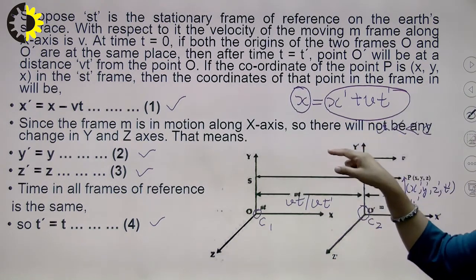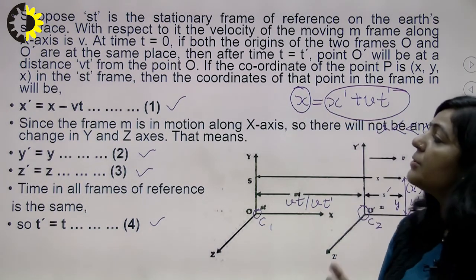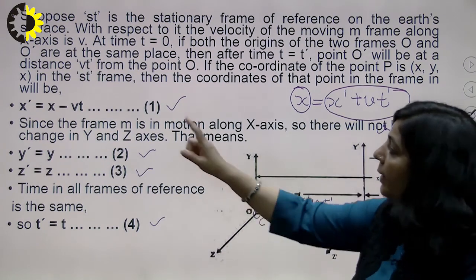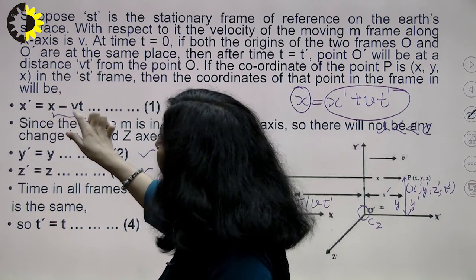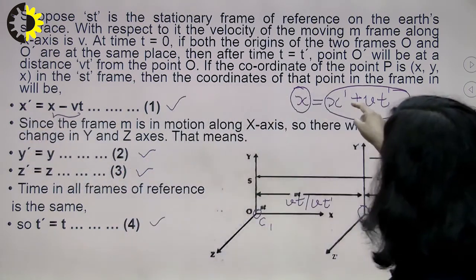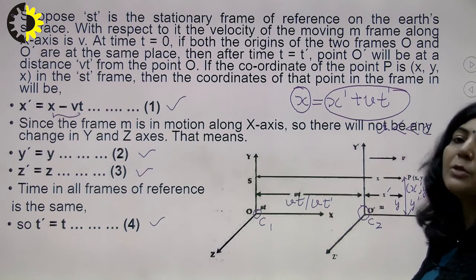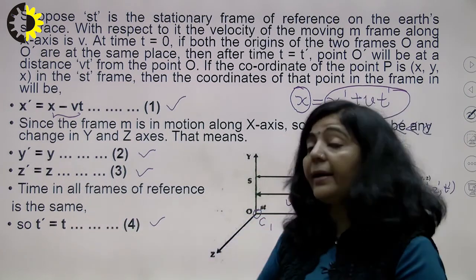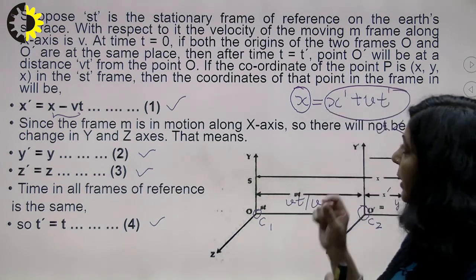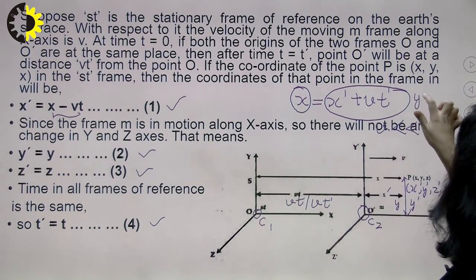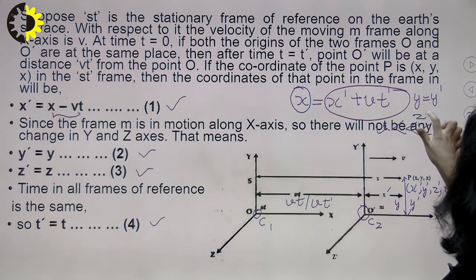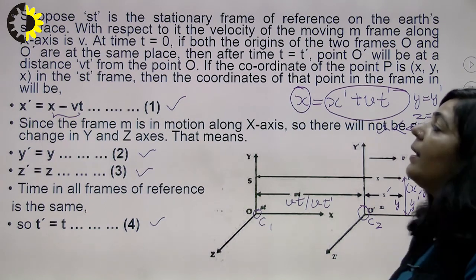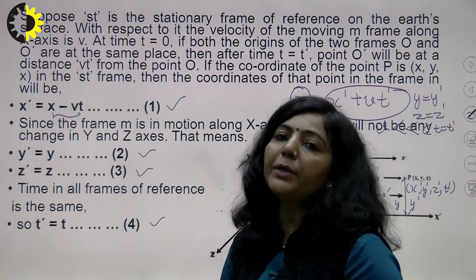So now you have converted the coordinates of S dash in terms of S. So this equation is the inverse equation. Here the coordinates of the S frame are converted into S dash; here the S dash coordinates are converted in terms of S, and the remaining ones stay as they are: Y as Y dash, Z as Z dash, T as T dash. These four equations are known as the inverse Galilean transformation equations.